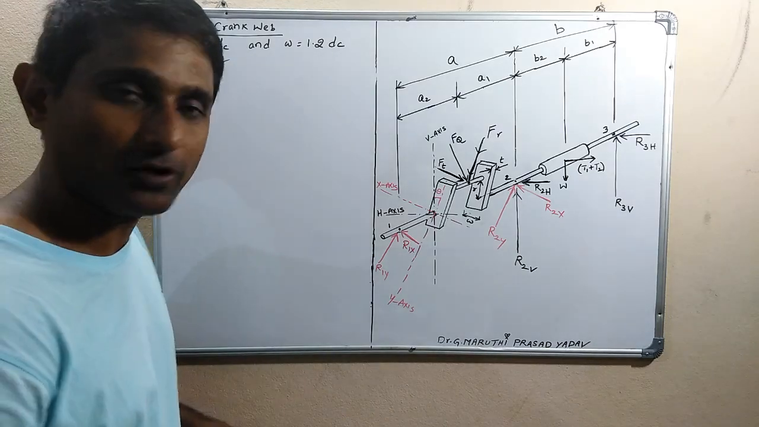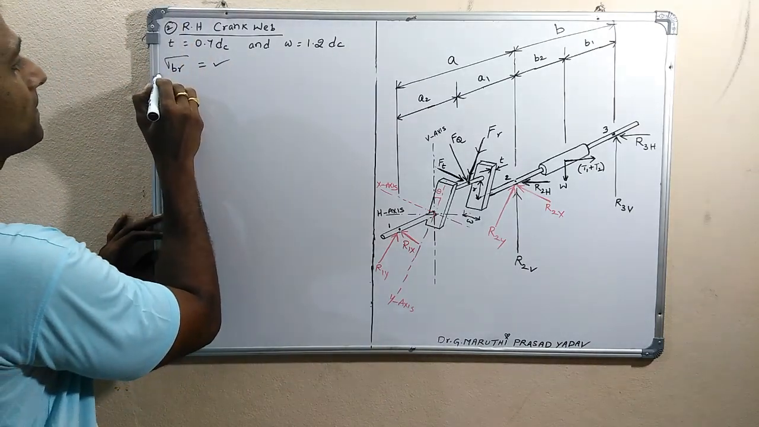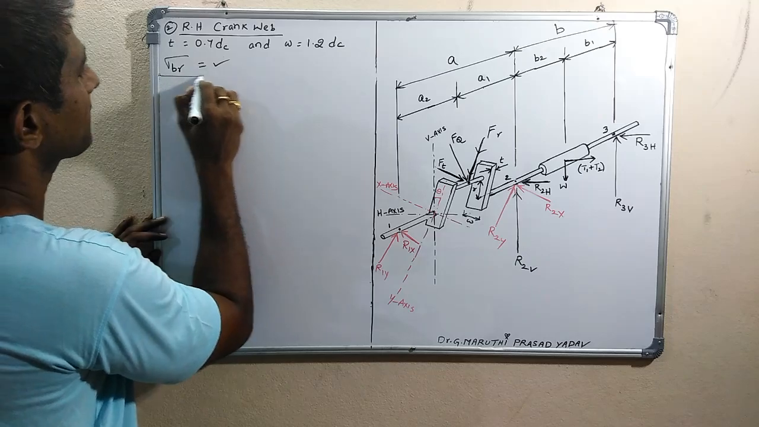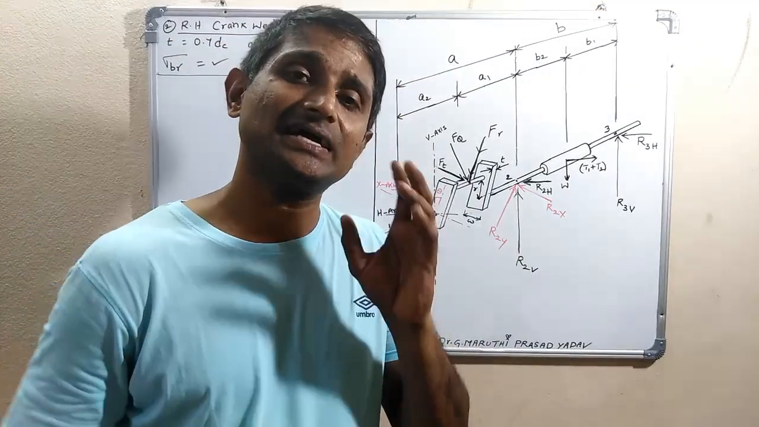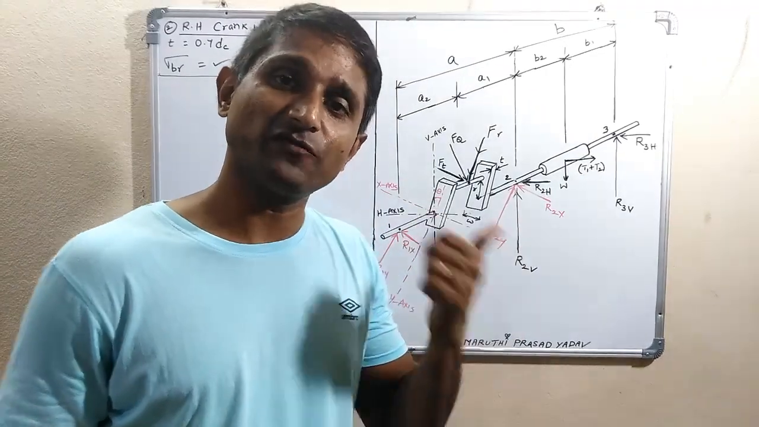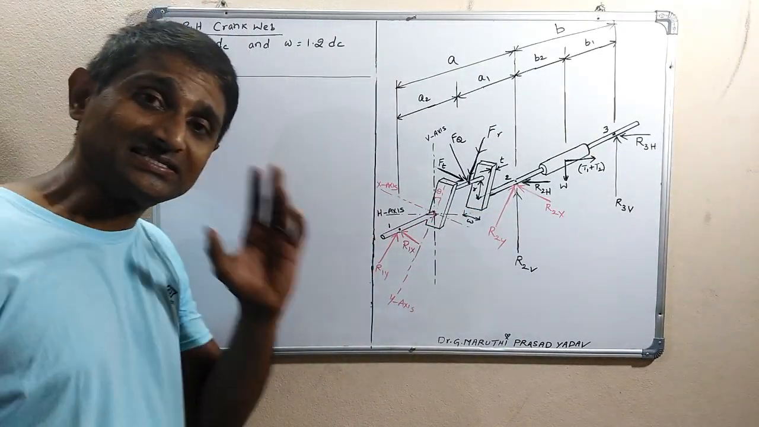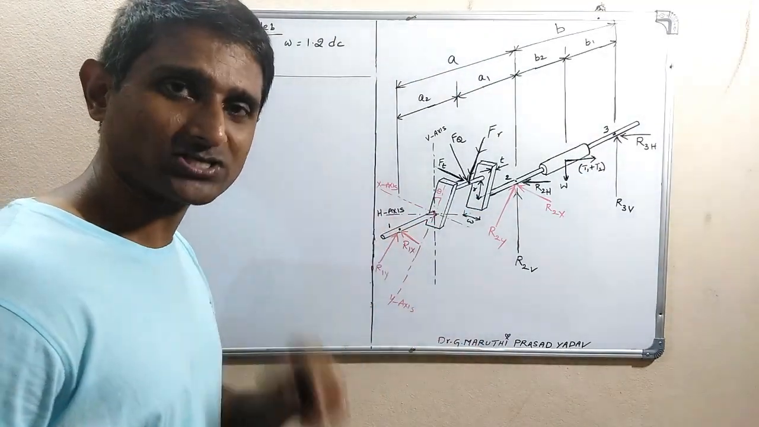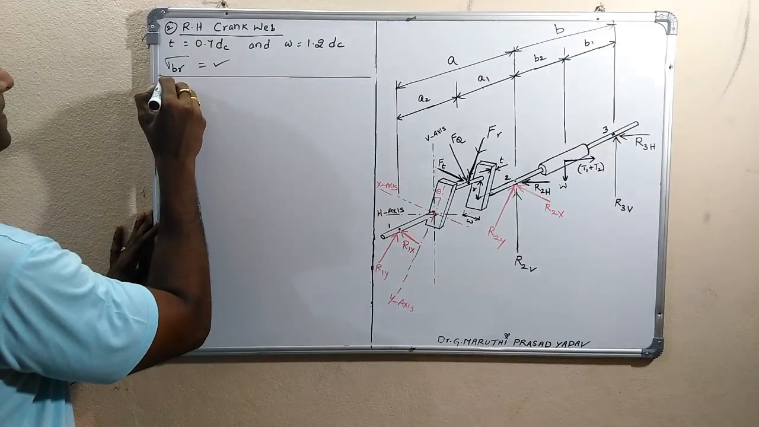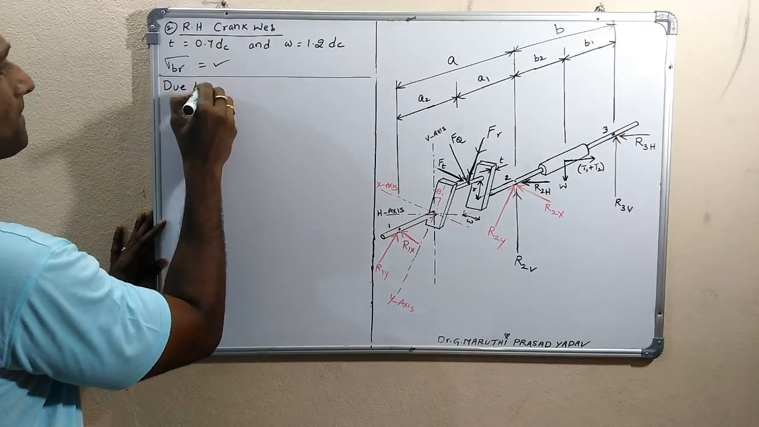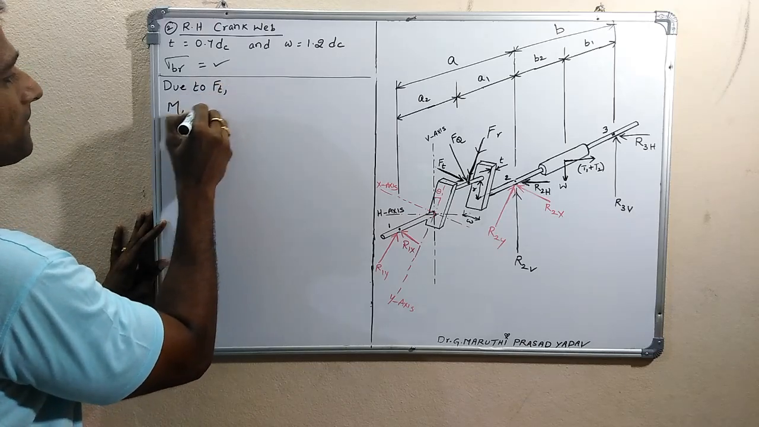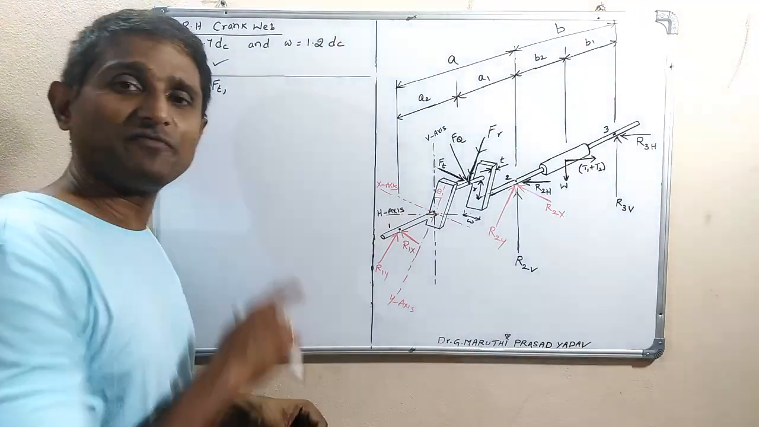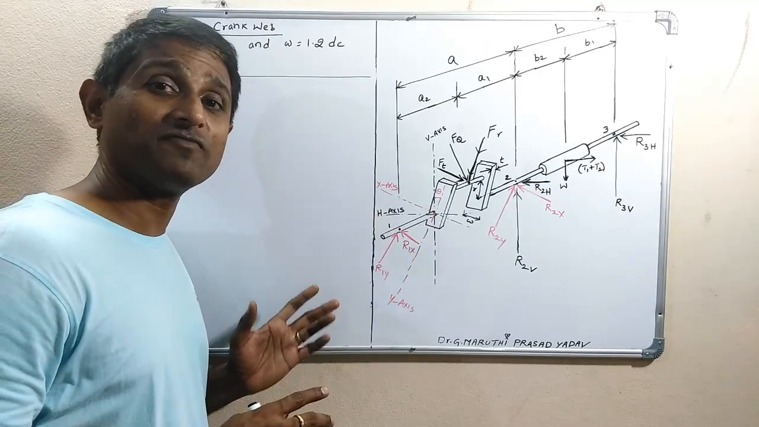So that is completed now. Now let us find the bending stress developed because of tangential force Ft. So bending stress developed in the crank web because of Ft. Okay, so Mt is the bending moment because of tangential force.